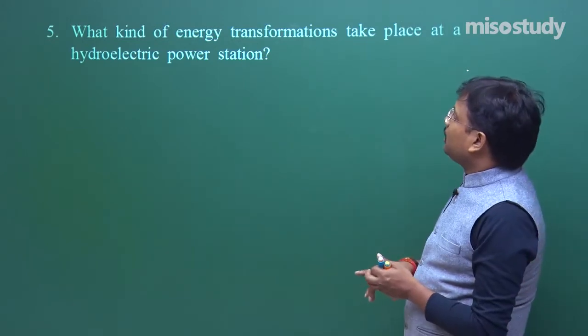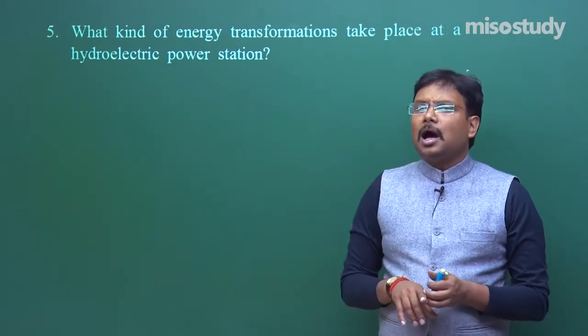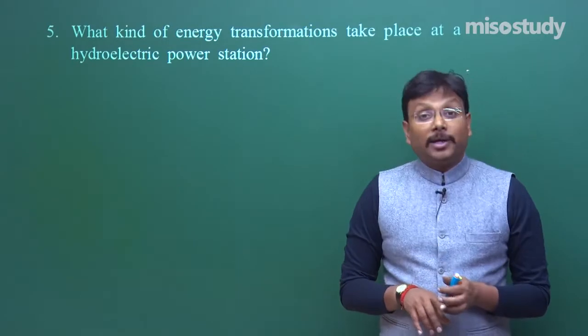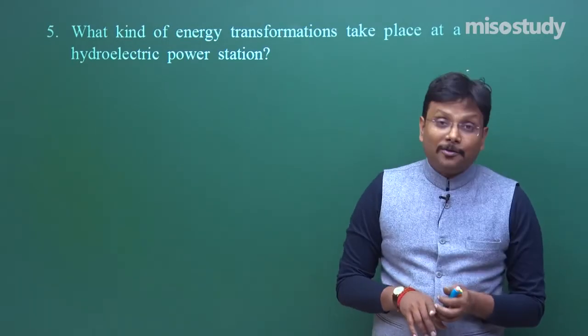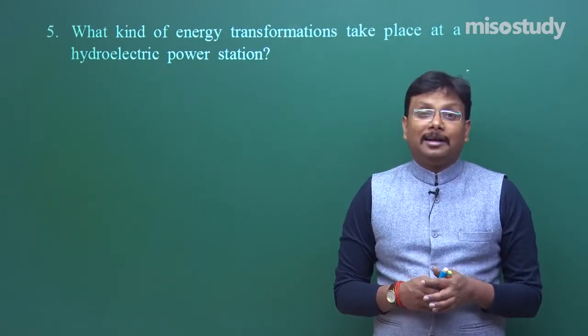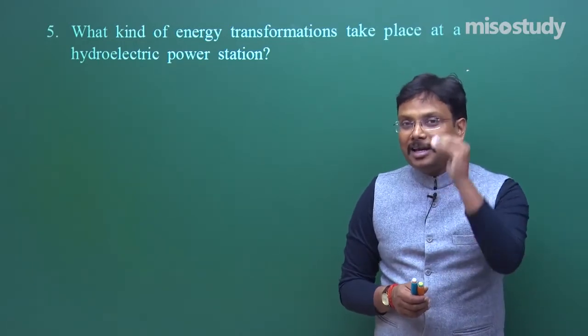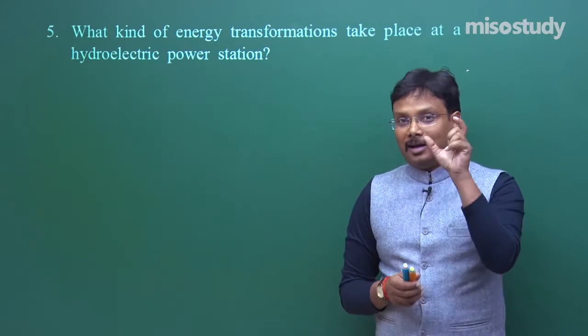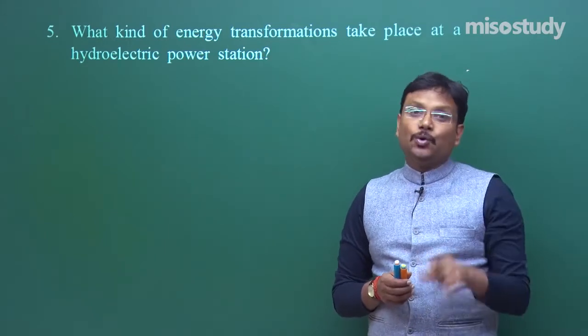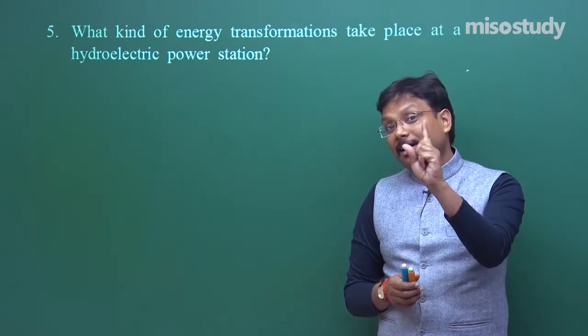So for the energy transformation, you can say potential energy is converted into electric energy, or I can say the mechanical potential energy of water is converted finally into electrical energy.